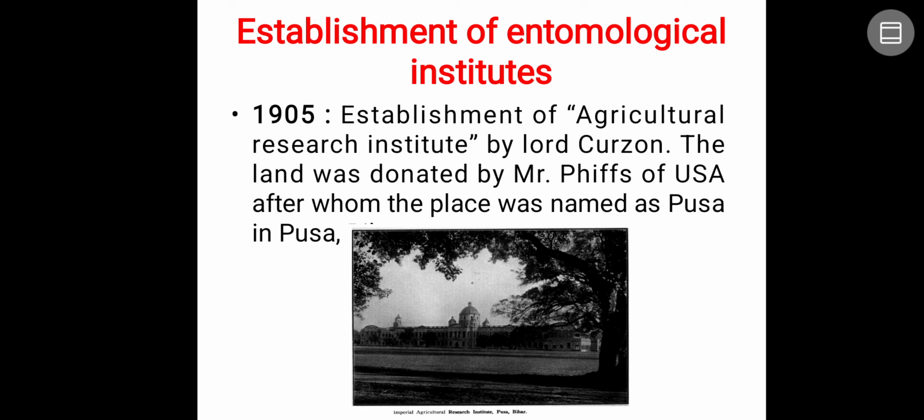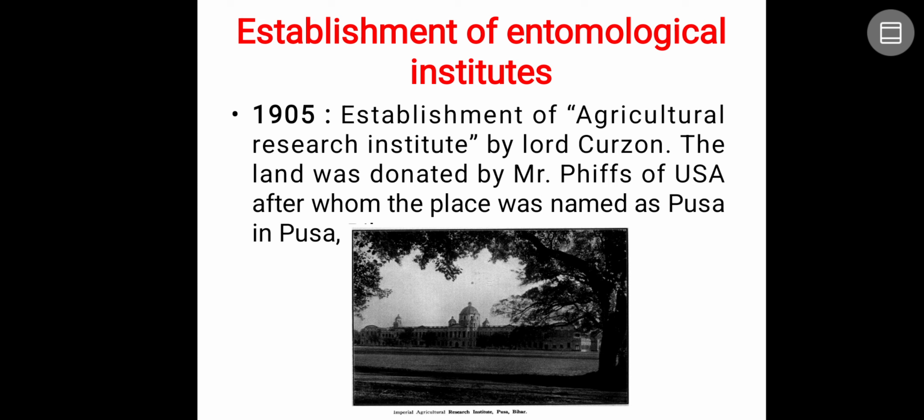Now let us discuss what are those institutes which are currently working on entomology. The first one is in the year 1905, the establishment of the Agriculture Research Institute by Lord Curzon. The land was donated by Mr. Phipps from USA. So that is the reason it is called the Pusa campus.